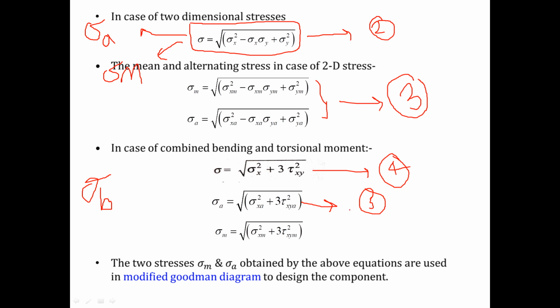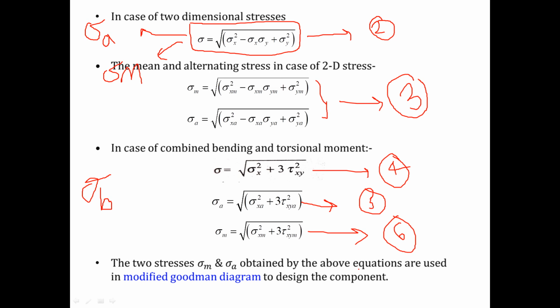Similarly, equation 4 will have a mean component also, which is equation number 6, given by sigma m is equal to under root sigma xm square plus 3 tau xym square, where sigma xm is the mean component of bending stress along the x-axis and tau xym is the mean component of in-plane shear stress in the xy plane.